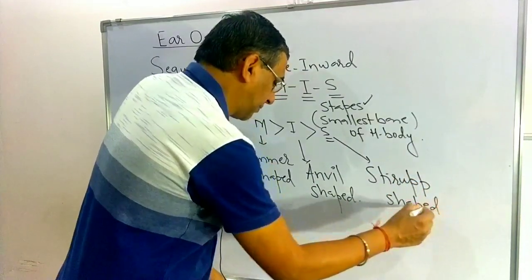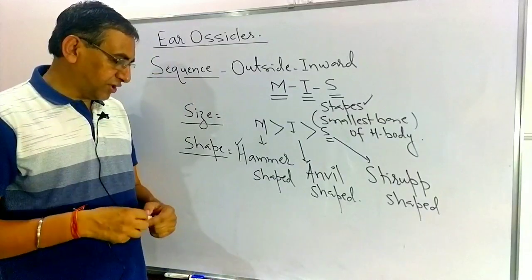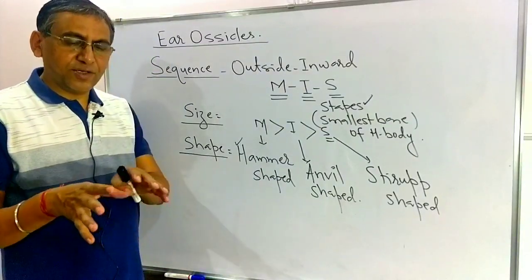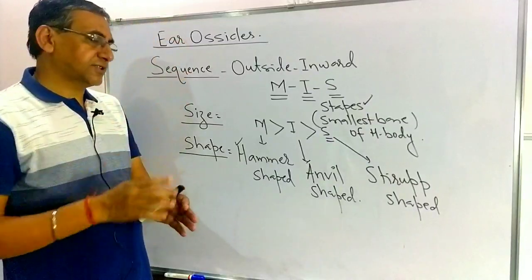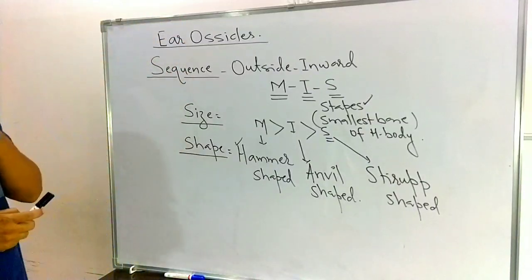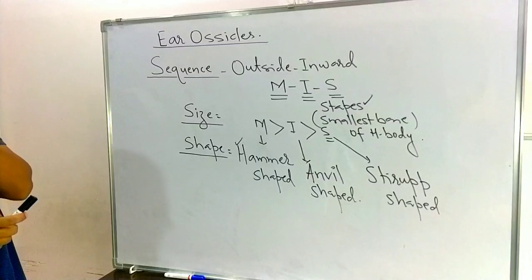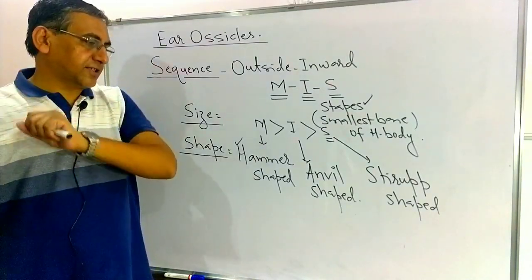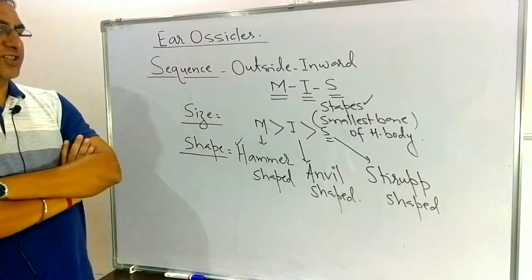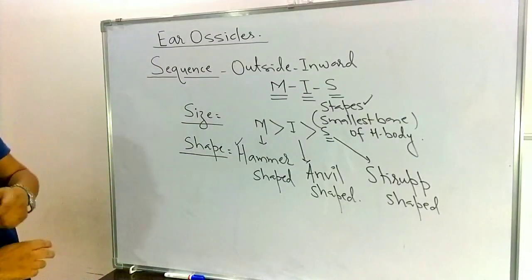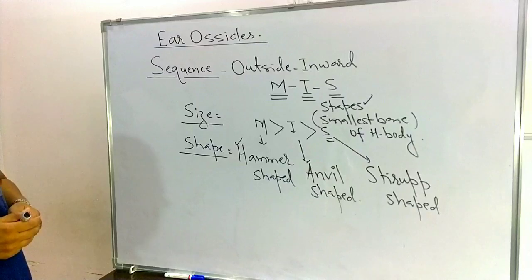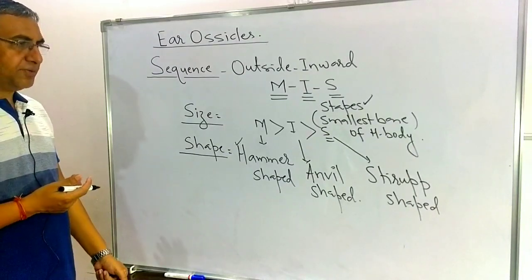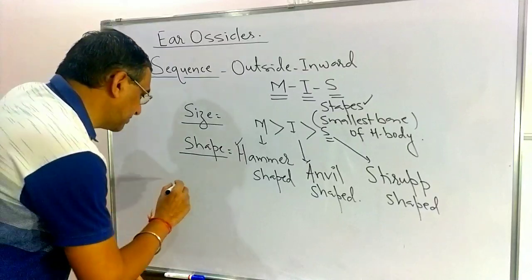What is a stirrup? When we sit on a horse, there is a structure where we put our leg and go up; that is known as the stirrup. So malleus is hammer shaped, the incus is anvil shaped, like the instrument used in agriculture, and the stapes is stirrup shaped.